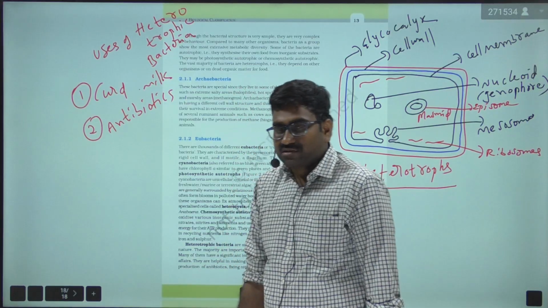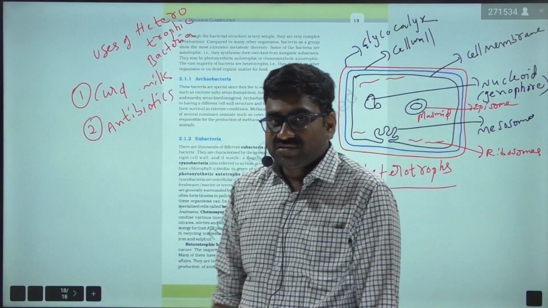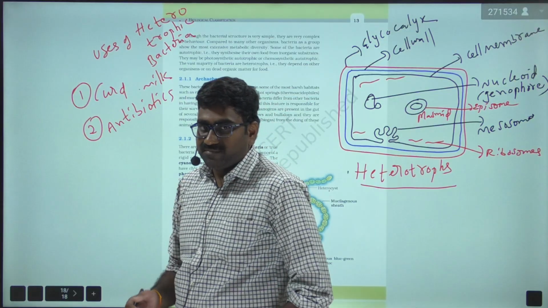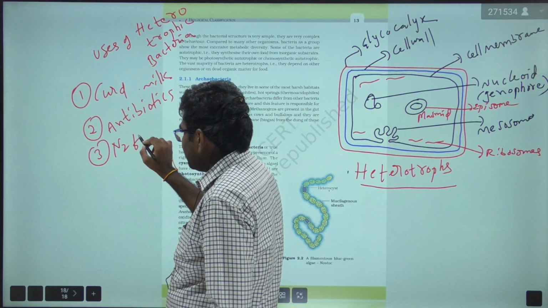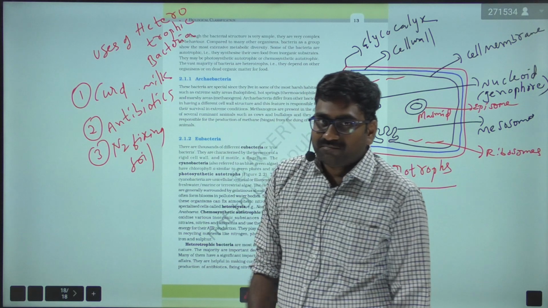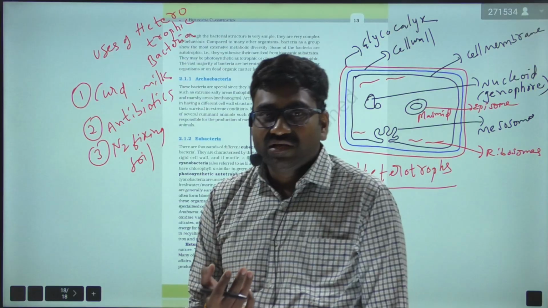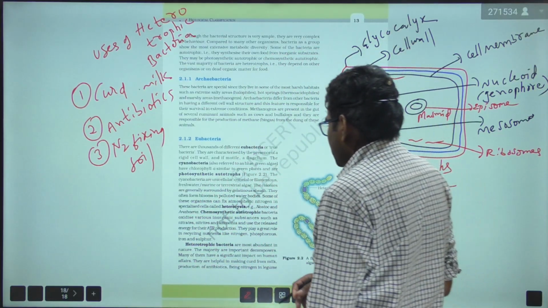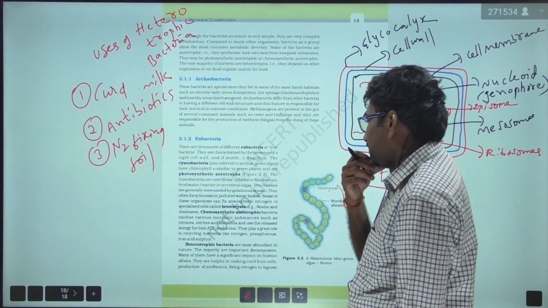These antibiotics are mainly produced from a group of actinomycetes, specifically Streptomyces. An example is streptomycin. Another use is nitrogen fixing in soil. Some bacteria can fix nitrogen freely in the soil, and some can fix it in symbiotic association with the legume plants, right? So these are some of the uses of heterotrophic bacteria.